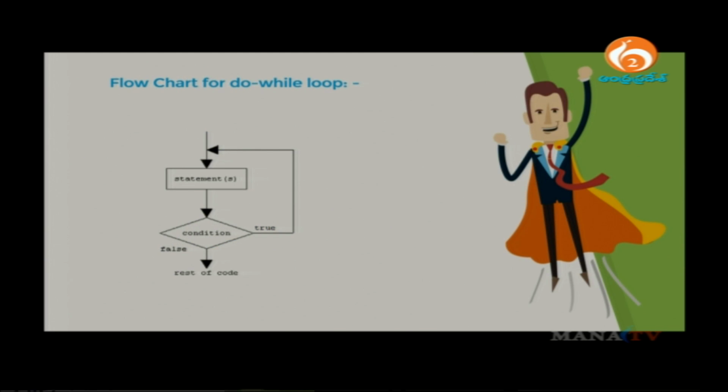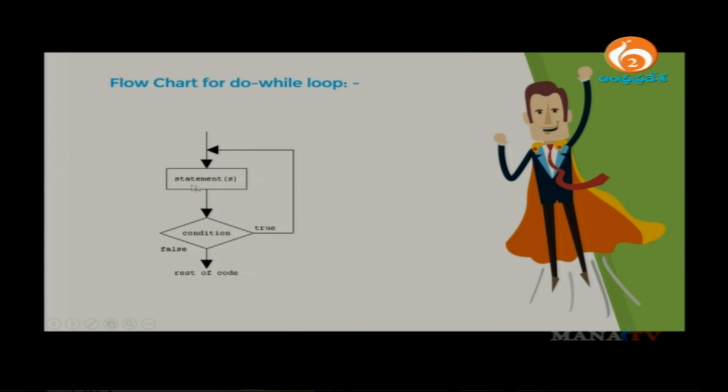How does it work? Understand it very carefully. First, we have the statements directly. As soon as the control starts executing do while, it directly executes this group of statements. In do, we don't have any condition to be evaluated at that particular moment.